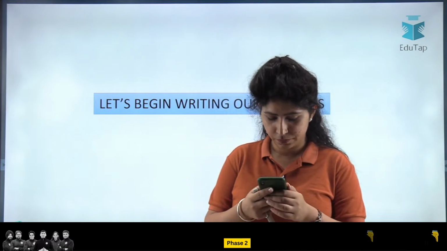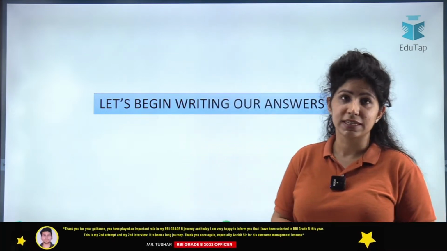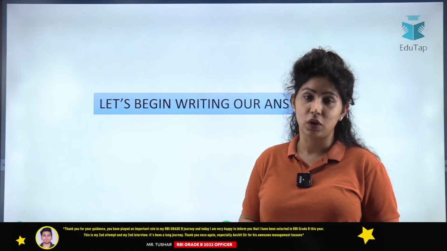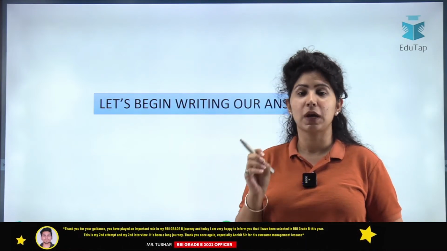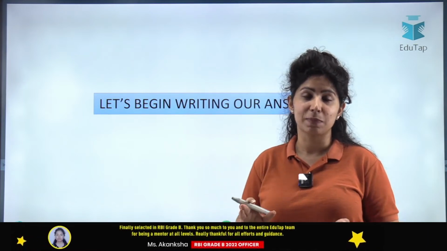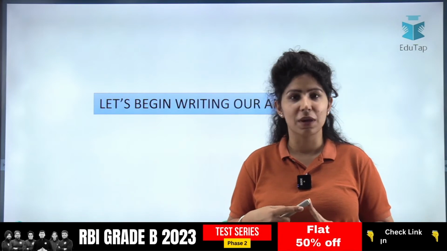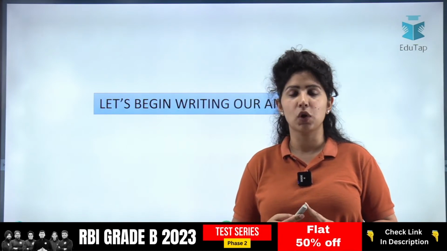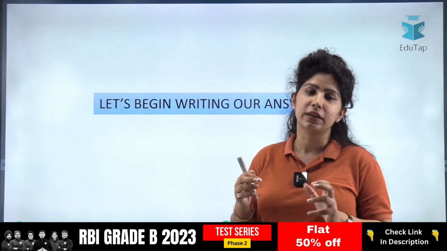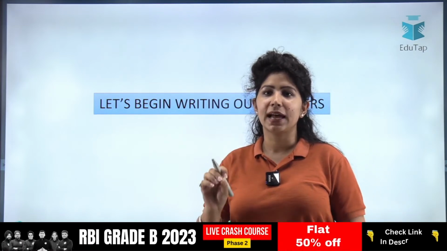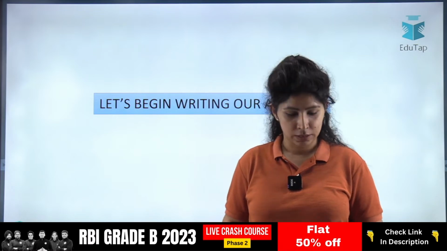Yes, Keshav. UCB and financial stability report. I hope you have prepared the financial stability report very well, because if you are expecting RBI Grade B, what you will see is either direct objective questions from FSR, the Financial Stability Report, or full-fledged questions regarding the features of FSR. So prepare that without fail.